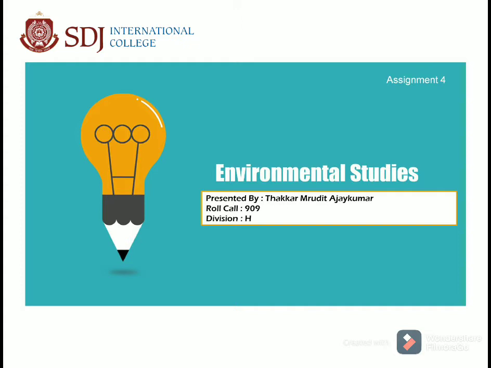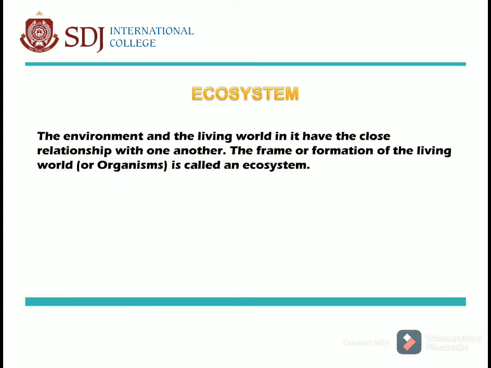Today I am going to present a short presentation on the concept of ecosystem and its types. So now let us start with the definition of ecosystem. The environment and the living world in it have a close relationship with one another. The formation of the living world or organisms is called an ecosystem.